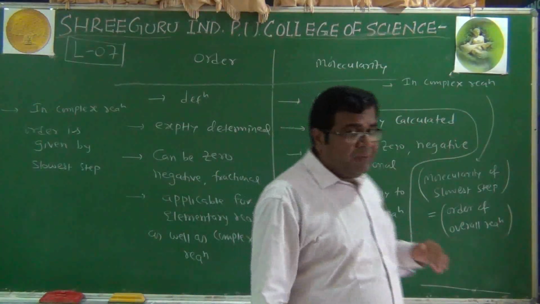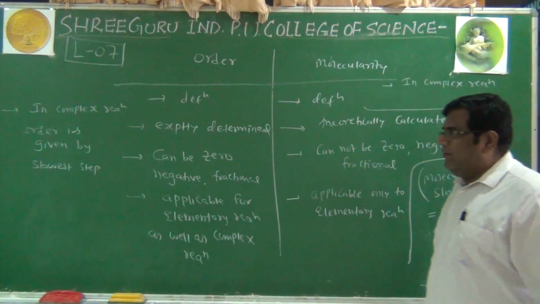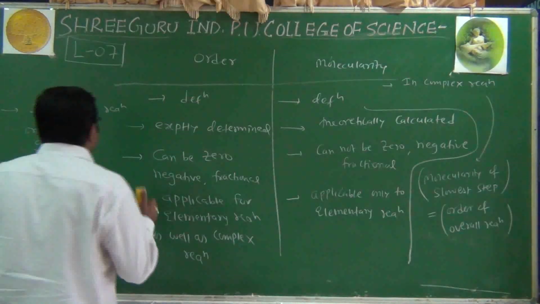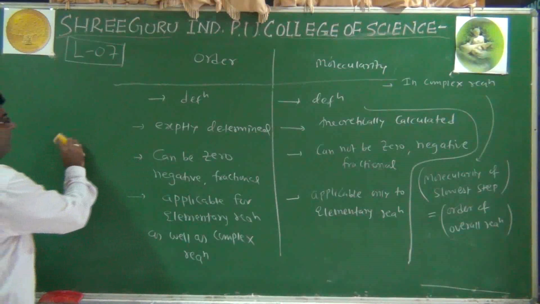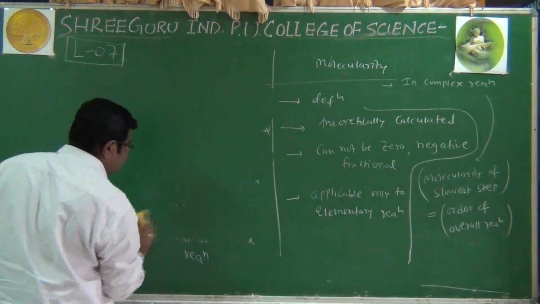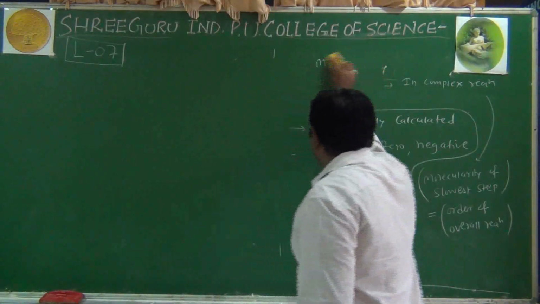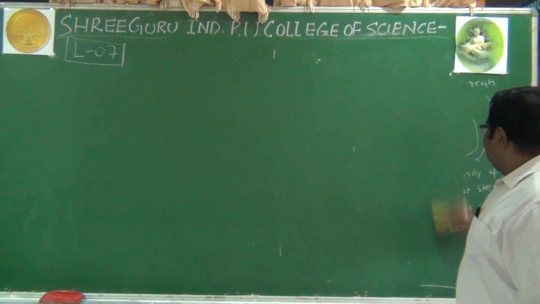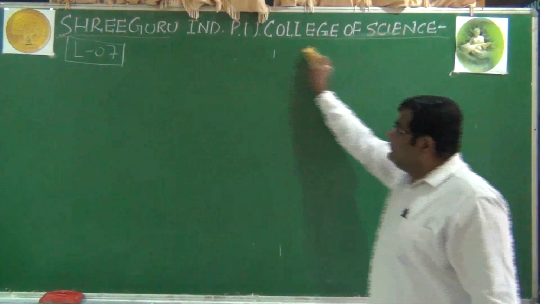So you have to prepare this question very carefully. Distinguishing between order and molecularity is a very frequently asked question, and in MCQs also the question can be asked in different ways. Now this is all about the difference between order and molecularity, elementary and complex reactions, and their mechanism.